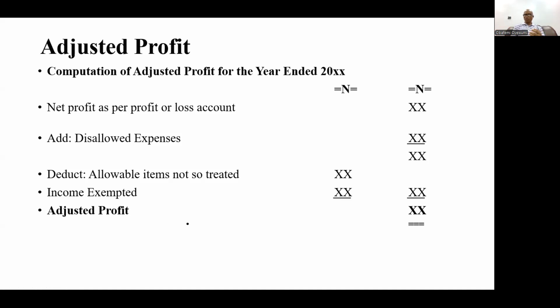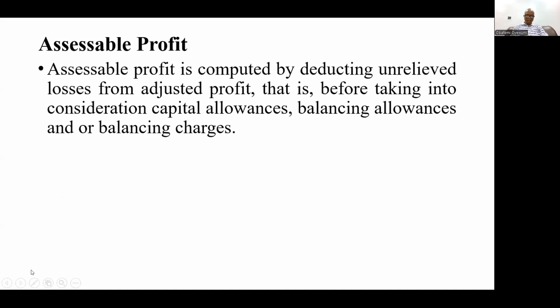For example, when you export goods abroad, some of these items are not expected to be taxed. So some of these incomes are deducted from your profit, as it were.